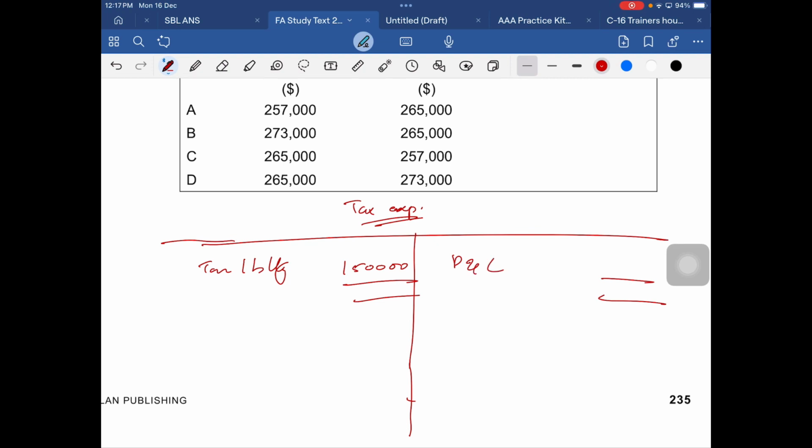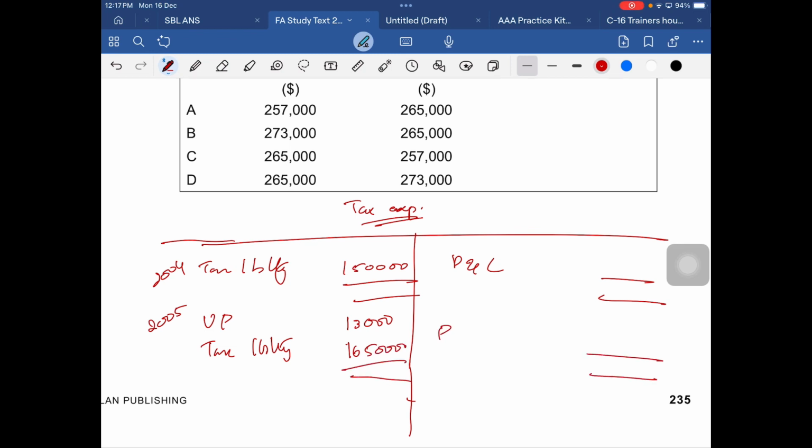And in 2005, we knew that we had an under provision, right? So an under provision arose of 13,000. And then again there is tax liability, and how much was it? We estimated 165,000. Clear? And the whole is transferred to P&L.